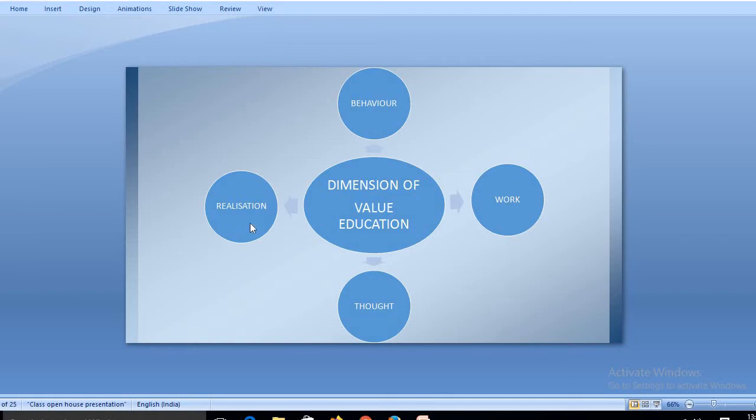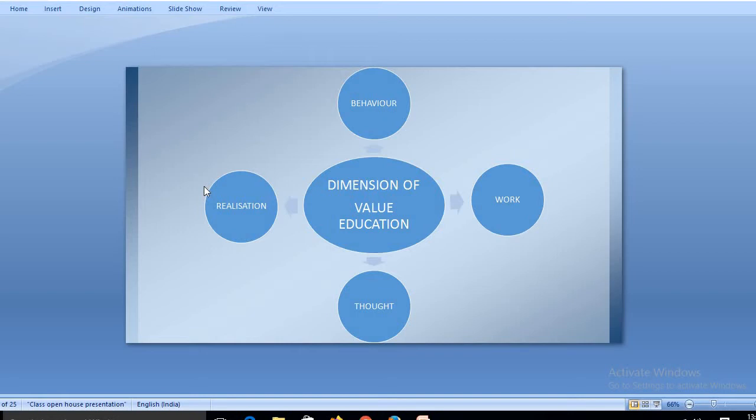Then there is realization, where you realize things, or you are in a state where you can judge what is right and what is wrong for you. So value education helps you in realization, it helps you in developing that emotion, that trait in you, so that you are able to realize what is wrong and what is right for you, and you can bifurcate between good and bad very easily.